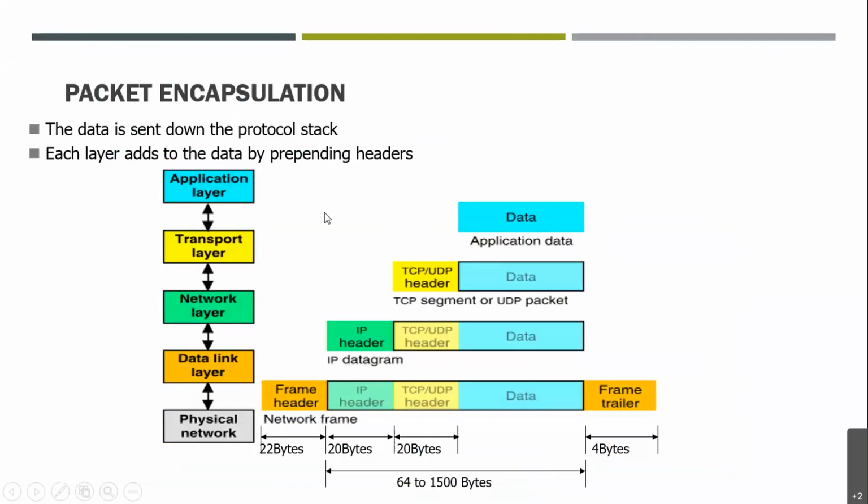Next, again, we are encapsulating it. This is the wider, in-depth picture of what happens at each layer. At the application layer, we just have data. Then at the transport layer, we add a TCP or UDP header to it, and it becomes a TCP segment or UDP packet, right? Then at the network layer, you add an IP header, and it becomes an IP datagram, right? At the data link layer, you add a frame header and frame trailer to the network layer packet, and the header is 22 bytes and the trailer is 4 bytes, right? Okay, so this is how the entire PDU works.